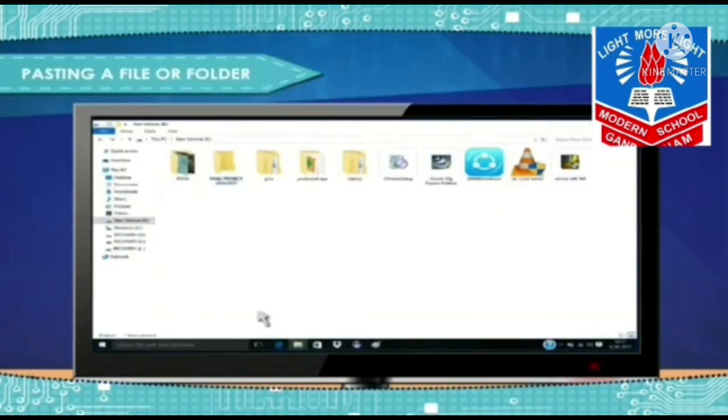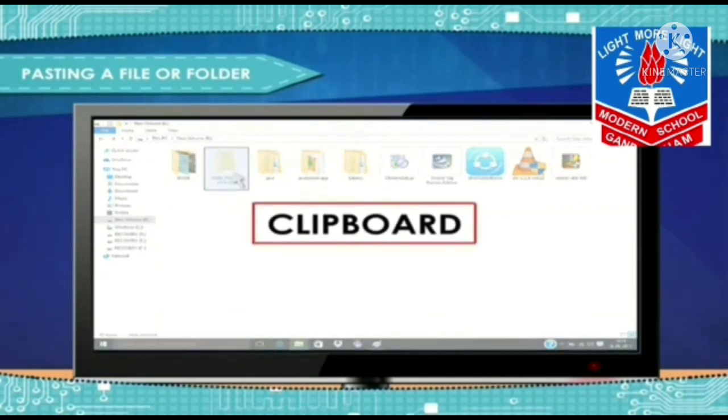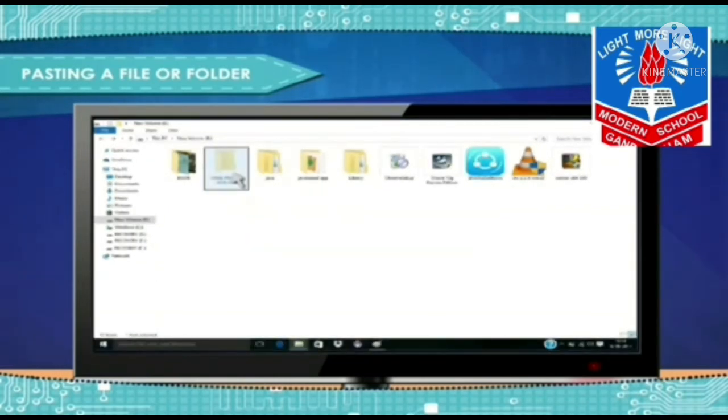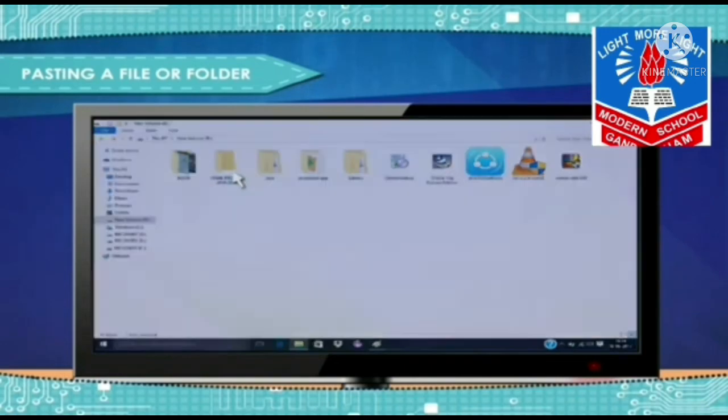Now, pasting a file or a folder. Once you have copied a file or a folder, you need to paste it where you want to keep the duplicate of it. By use of the copy command, the file or folder goes to a hidden temporary memory known as the clipboard. So if you have copied any file or folder, you can paste it in many places by using the paste command. The method of pasting is shown here.